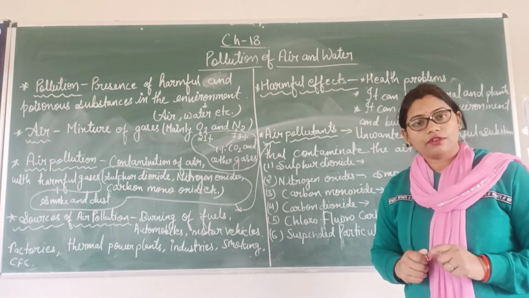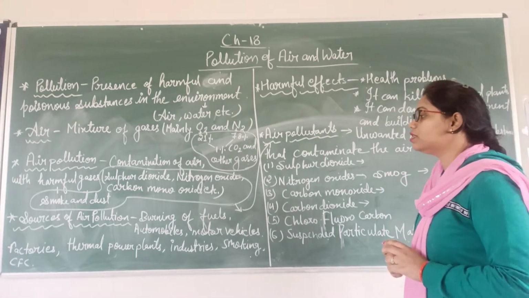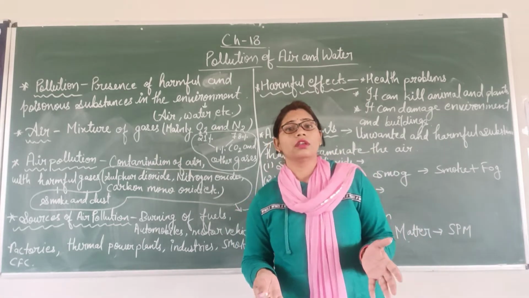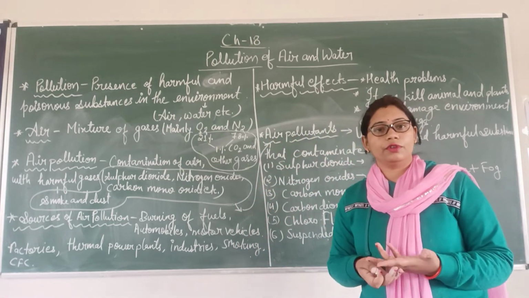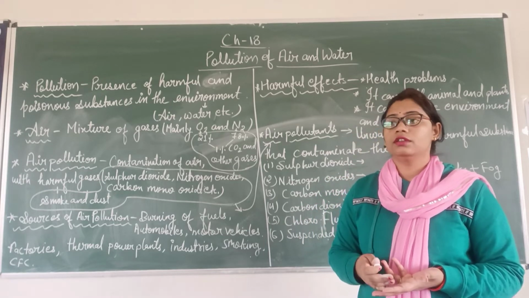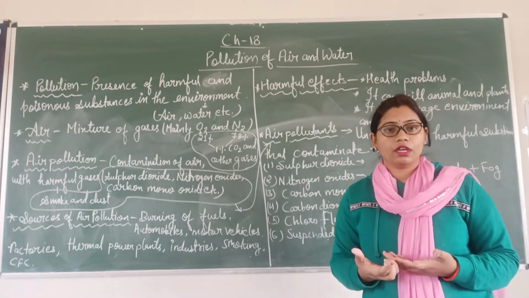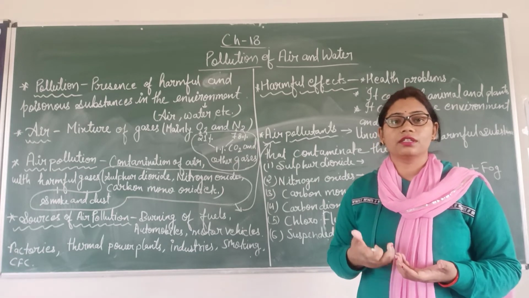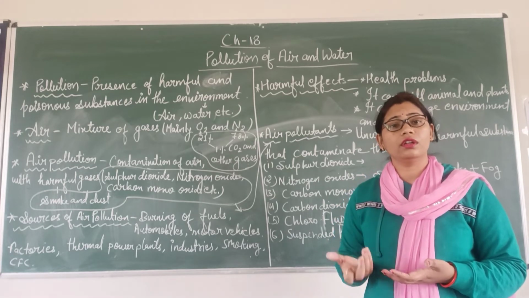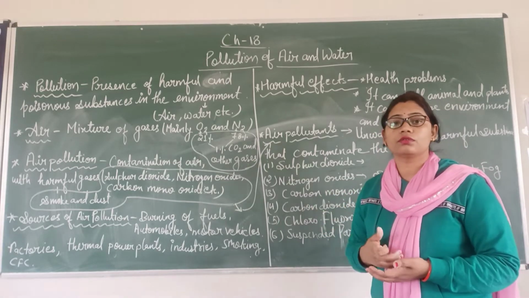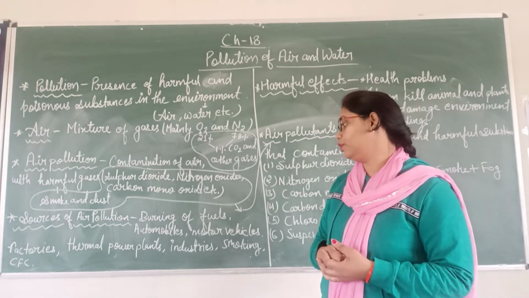Now, what are the sources of air pollution? The main source of air pollution is the burning of fuel. Fuel means what we use to cook food, and what we use to run our motor vehicles: petrol, diesel. These are all fuels. Coal is also a fuel. So burning of fuels is the main source of air pollution.